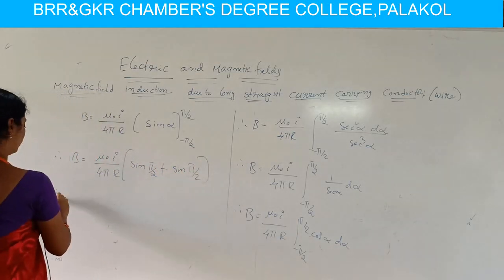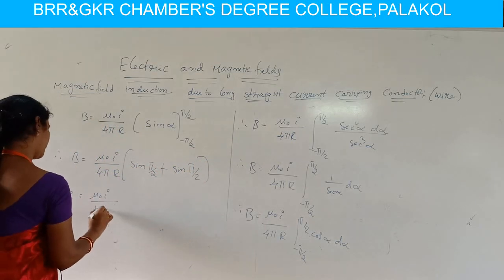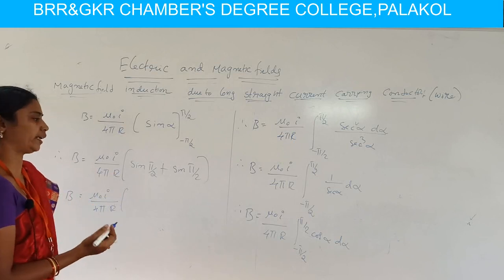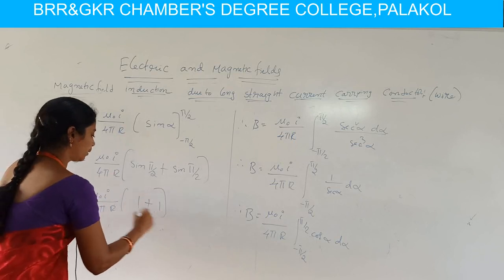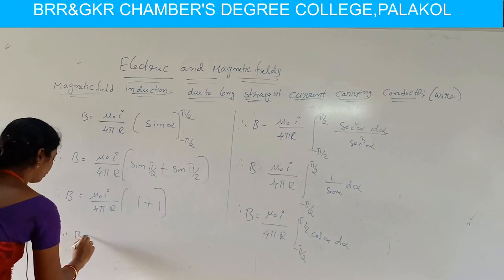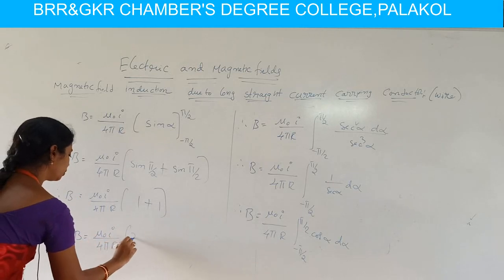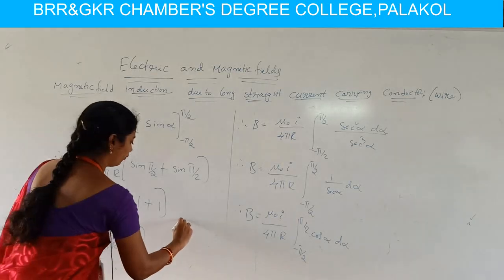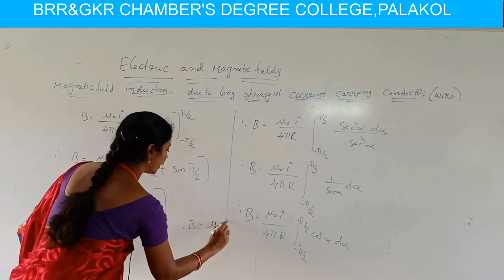Then we have B equal to mu naught I by 4 pi r. Here sin pi by 2 means sin 90 plus sin 90. We know the sin 90 value is 1, and also 1. So 1 plus 1 becomes 2. Therefore, B equal to mu naught I by 4 pi r into 2. By cancelling the 2 in 4, two times, we get B equal to mu naught I by 2 pi r.